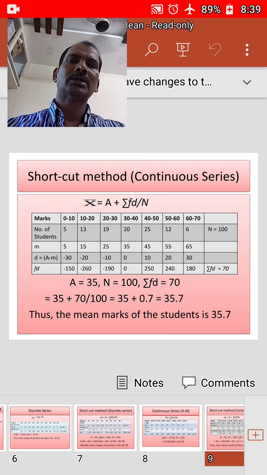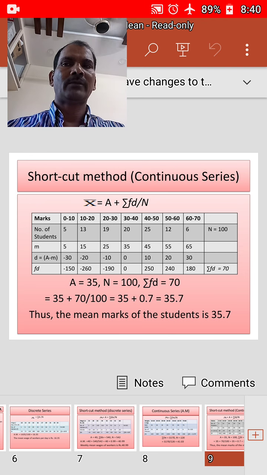Multiply the deviations by their respective frequencies and denote it by the column fd. Obtain the total of f into d, the product of frequencies and deviations, and denote it by sigma fd. Add the frequencies and obtain n, that is sigma f is equal to n.